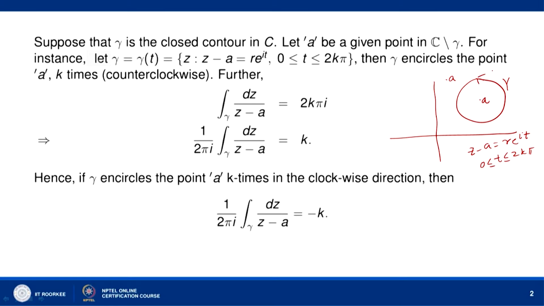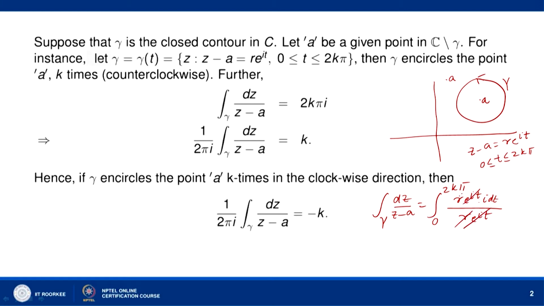counterclockwise direction, and further we notice that the integral over gamma dz over z minus a is equal to 2 k pi I. Why? Because the integral over gamma dz upon z minus a will be equal to the integral from 0 to 2 k pi, where dz equals r e to the power I t into I dt, divided by z minus a, which is r e to the power I t.